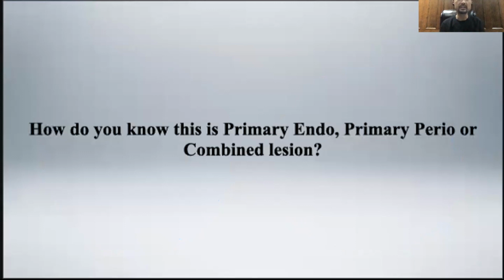Now, how do you know if this is primary endo or primary perio? Formulating the differential diagnosis among endo-perio lesions has been challenging because most often clinicians do not have a complete history of the course of disease progression.